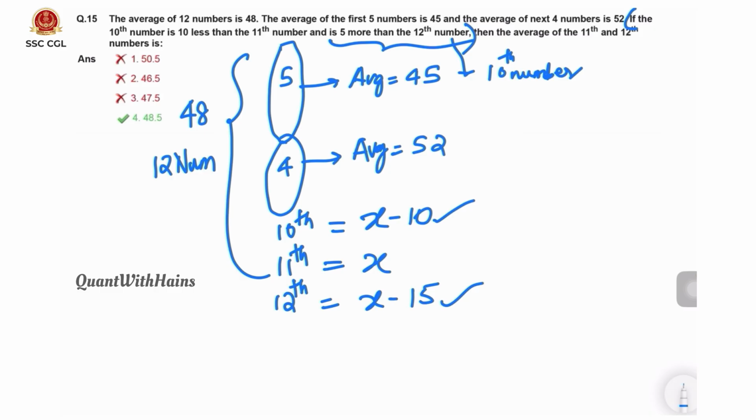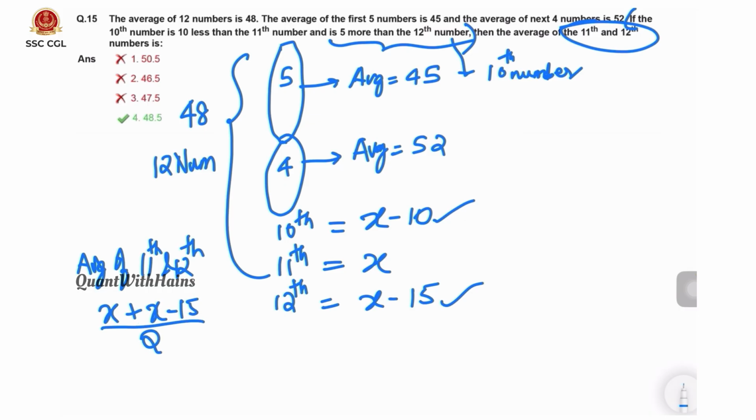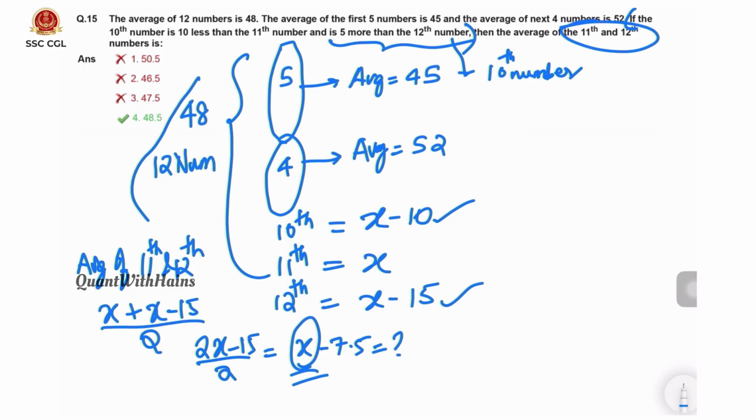Now what they are asking is the average of the 11th and 12th number. That means the average of 11th and 12th. What do we get? x plus x minus 15, by 2, is the average. 2x minus 15 by 2 is the average, x minus 7.5. For this we need to find the x value. To find this x value, we will use this information, that is the average of 12 numbers is 48.